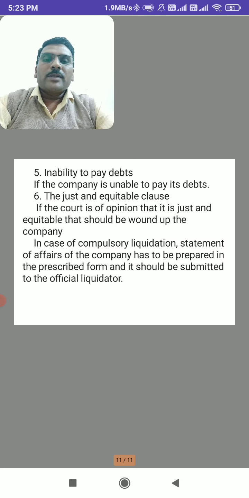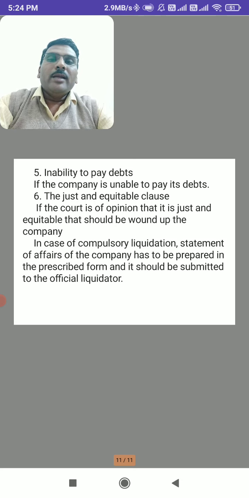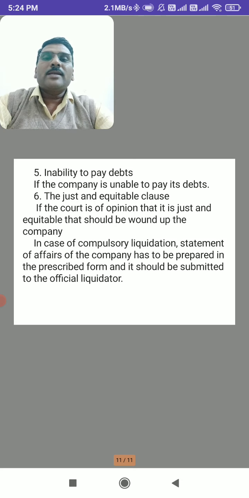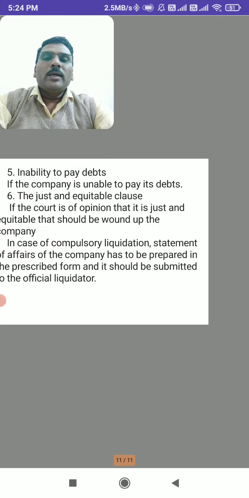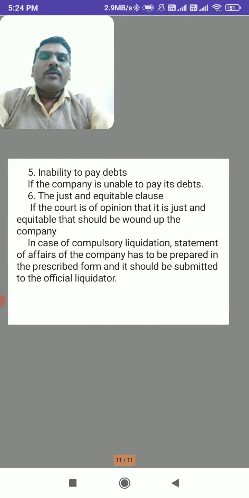In case of compulsory liquidation, a statement of affairs of the company has to be prepared in a prescribed form and submitted to the liquidator. Here the statement of affairs will include the assets and liabilities, total assets and liabilities. That statement is prepared and finally submitted to the liquidator.